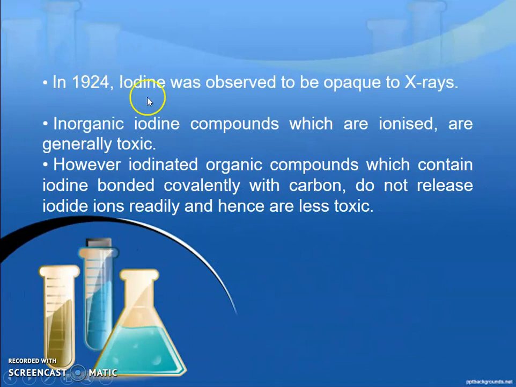In 1924, iodine was observed to be opaque to the X-ray. Inorganic iodide compounds which are ionized are generally toxic. However, iodinated organic compounds, which contain iodine bonded covalently with the carbon, do not release iodide ion readily, and hence these are less toxic as compared to iodine.